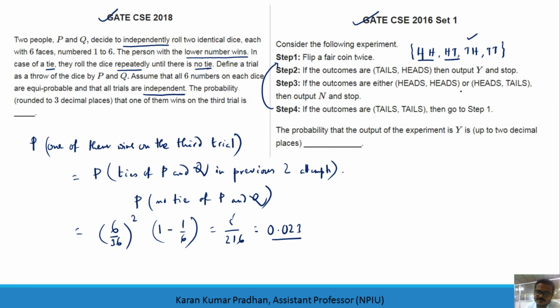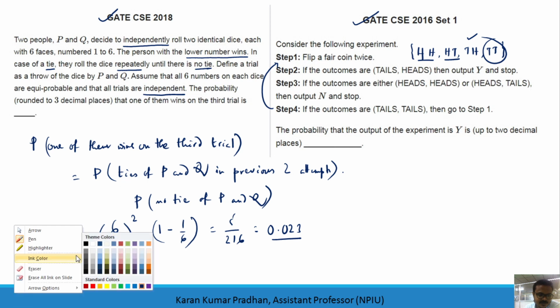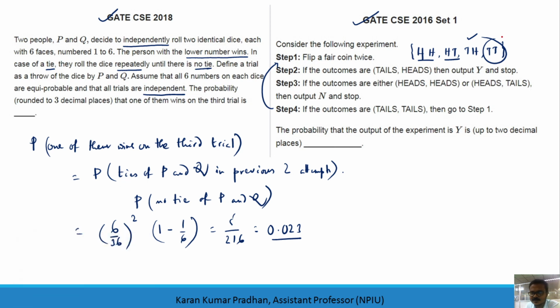So that means what? You have to avoid this one. If you just keep it, then you have to flip the coin, and the chances of getting tails and heads will not be there if you are flipping the fair coin twice. So what you will do is discard this one to avoid repetition.